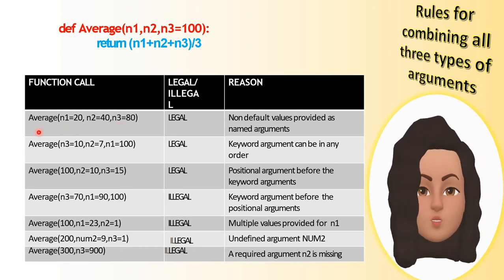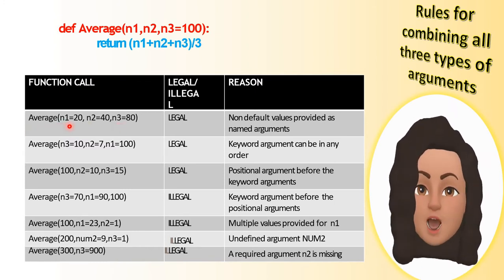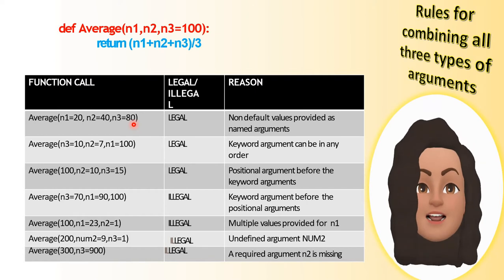The first one is average, n1 is equal to 20, n2 is equal to 40 and n3 is equal to 80. This one is legal because all the arguments are keyword arguments. The names of the parameters are used in the function call to assign the values. So this one is legal, right?